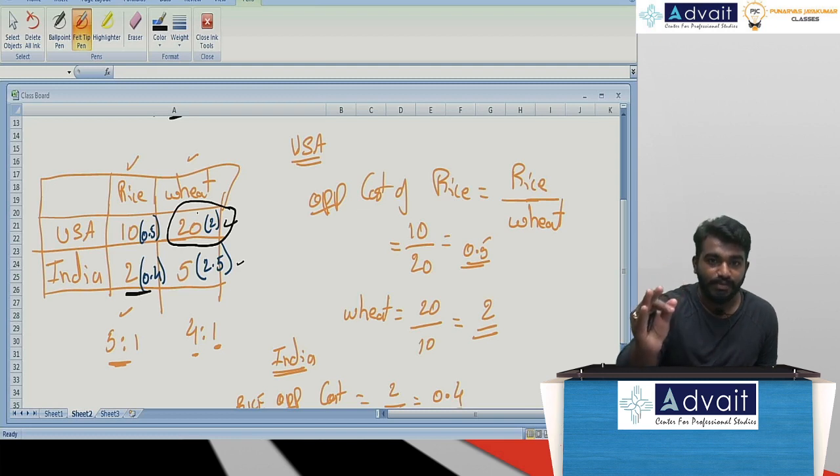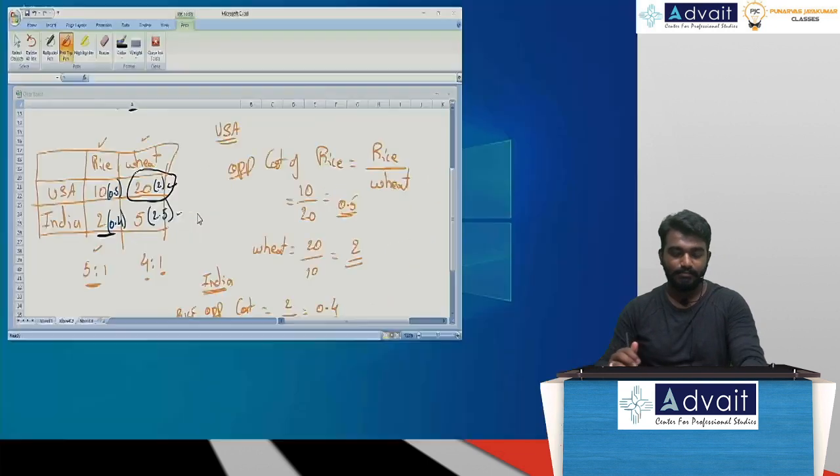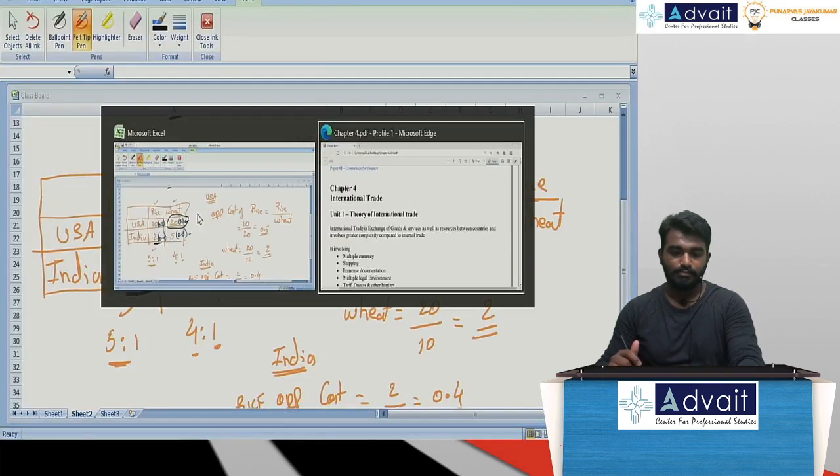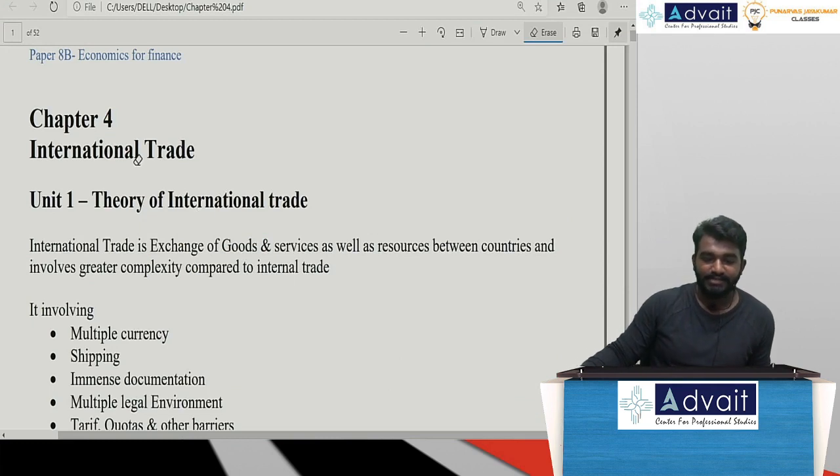Now, did you people understand? Now, have a look at the theoretical part. Let's start again. What is the meaning of international trade?